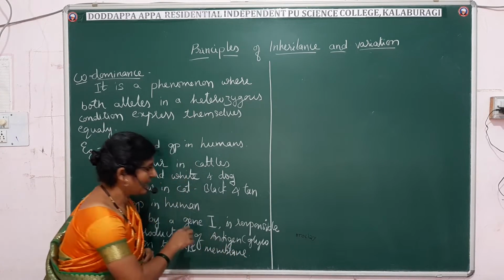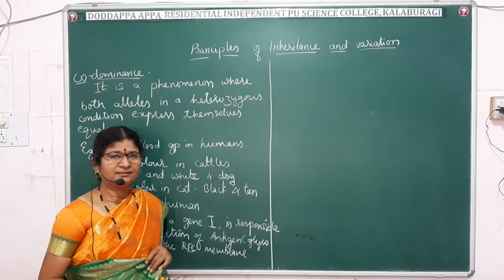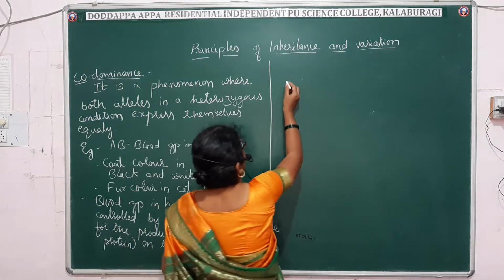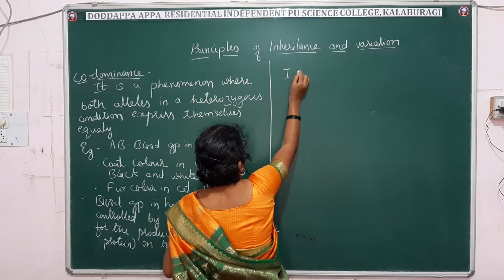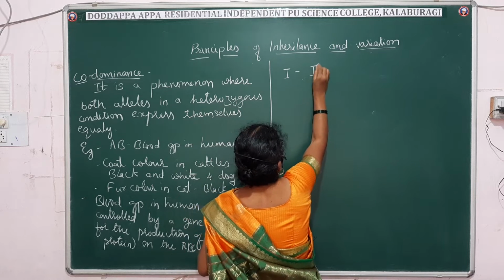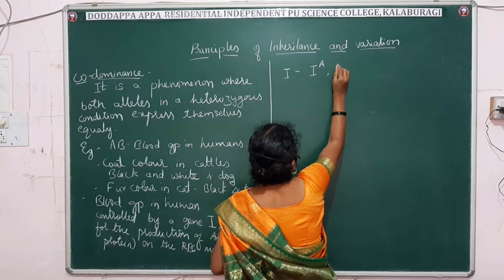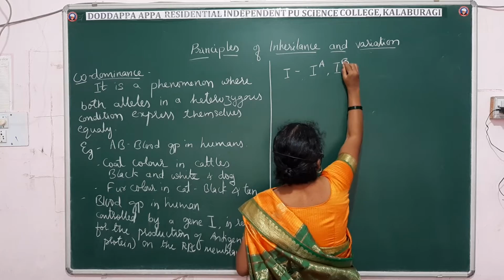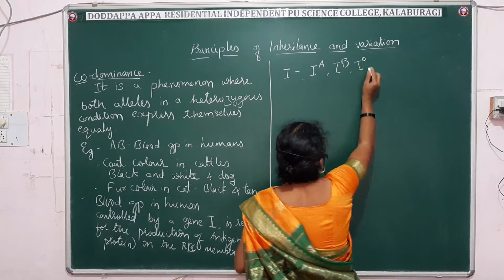I told you I is present in three alternate forms. Let me write the alternate forms of I: I raised to A, I raised to B, and I raised to O.